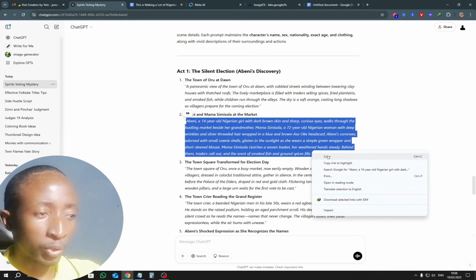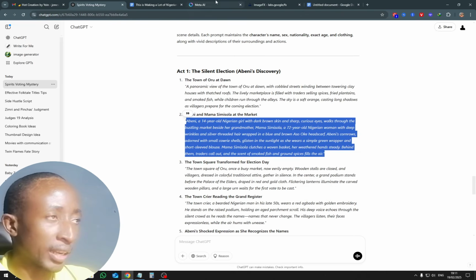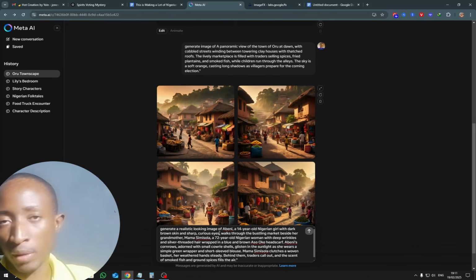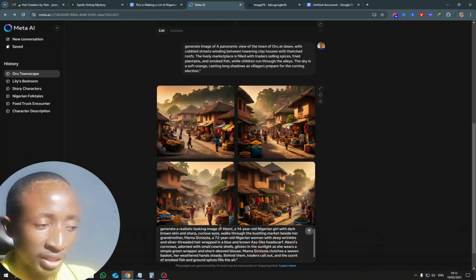Okay, so let's just go right ahead and maybe have at least 3 scenes, then we can add to our story. I'm going to copy this and I'm going to go to Meta AI. So I'm going to say generate a realistic looking image of, then paste my prompt. Now this time around I've mentioned realistic looking. Okay, then I'm going to click enter.